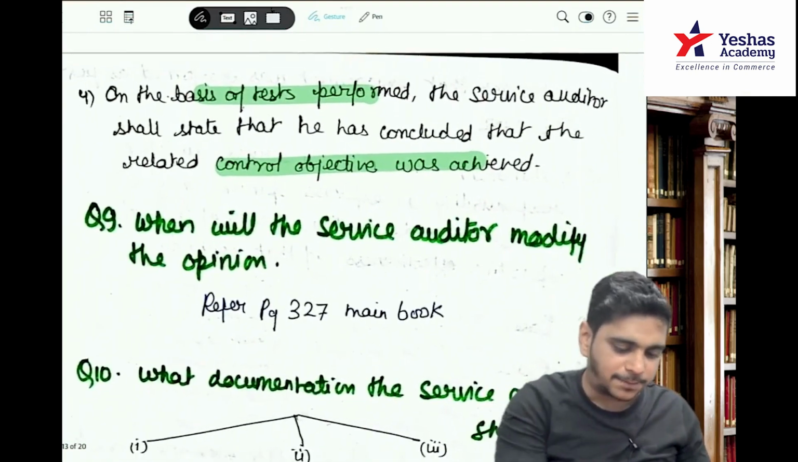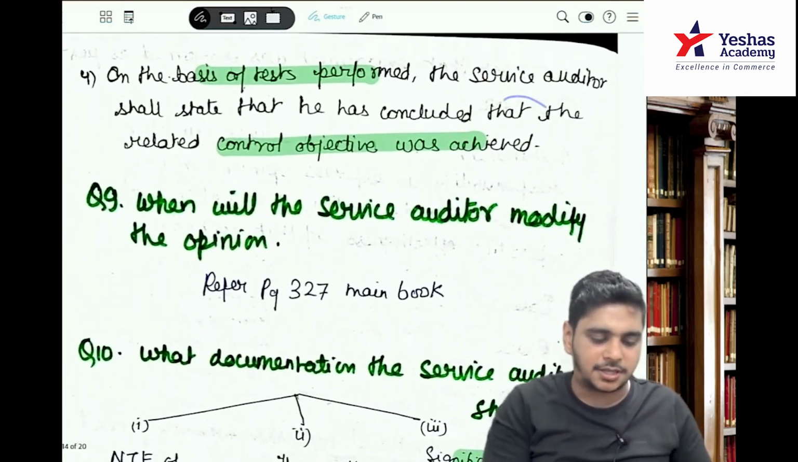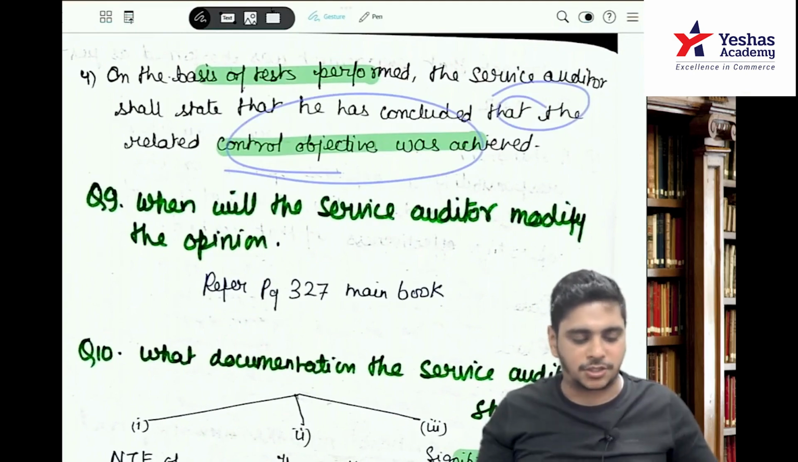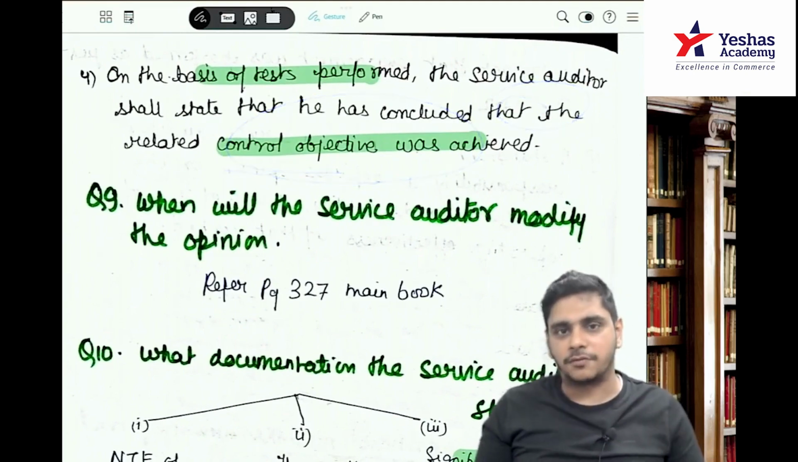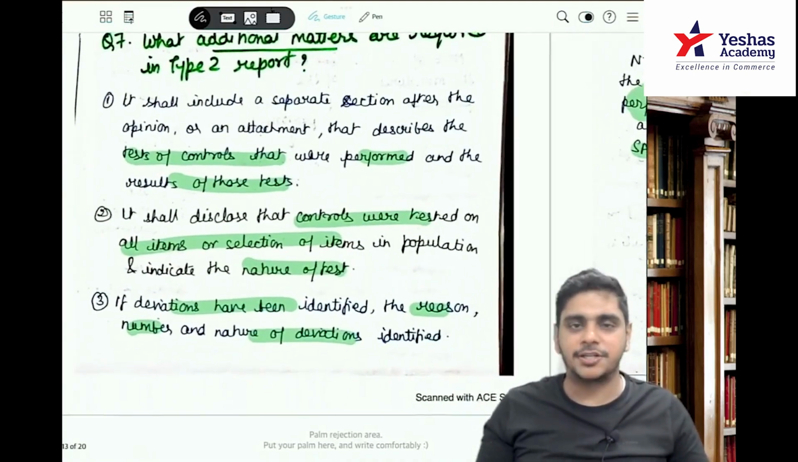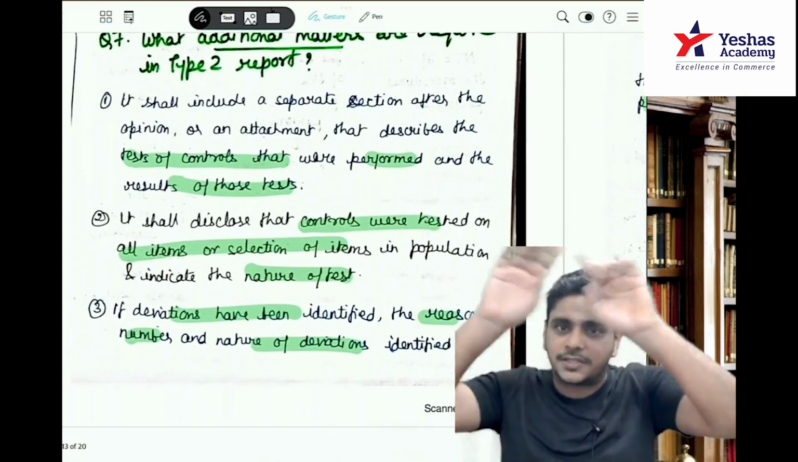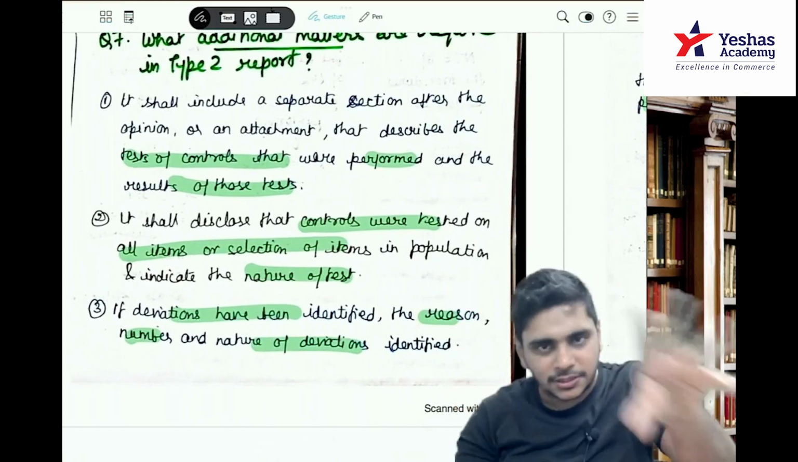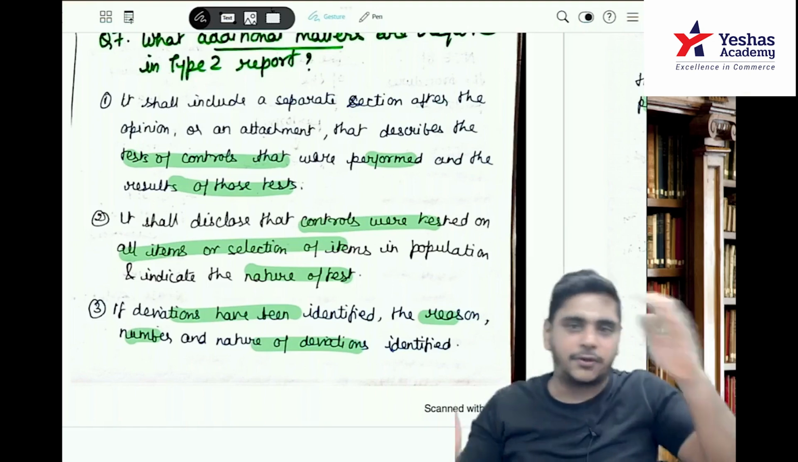On the basis of tests performed, the service auditor shall state he has concluded that the related control objective was achieved. So these are the 4 pointers. What additional matters? First you will talk about the system. Number 2, controls in that system. Number 3, that controls are effective. This is a normal point.